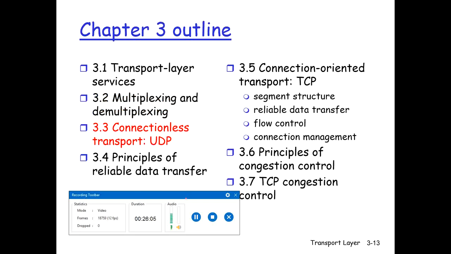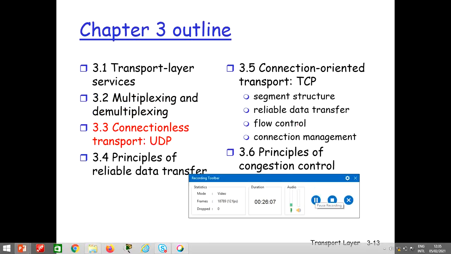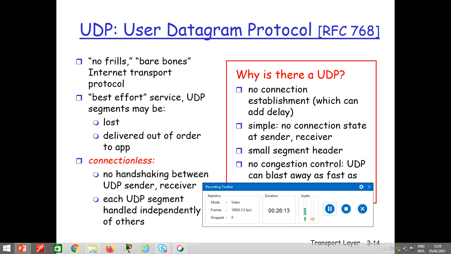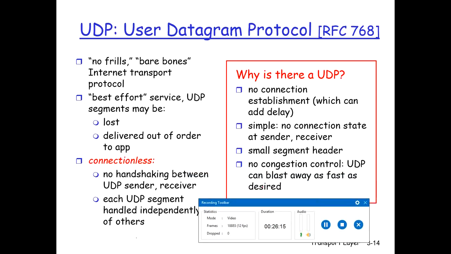Okay, now let's talk about UDP. So, UDP, User Datagram Protocol, is a no frills, bare bones Internet Transport Protocol. It's the faster protocol. It's a connectionless protocol.